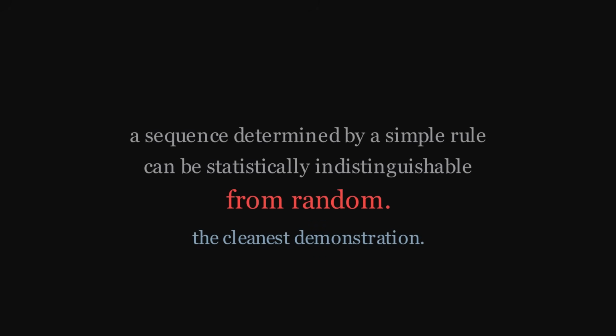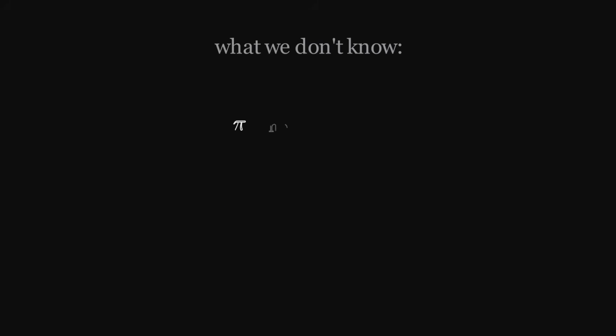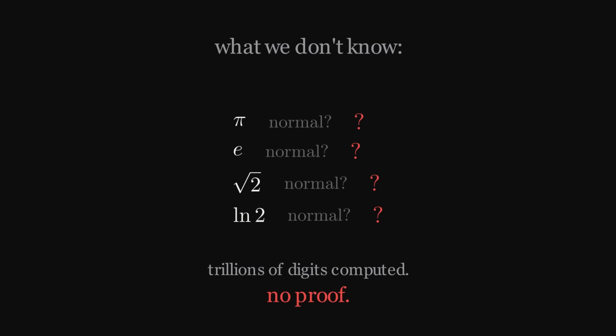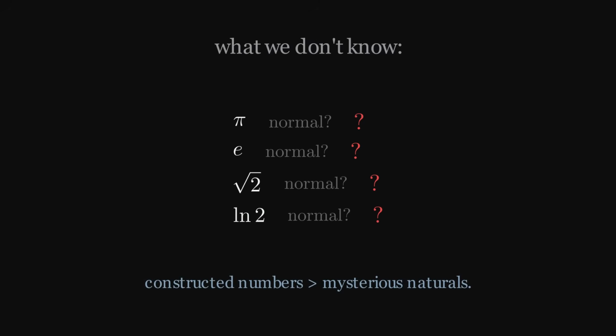The contrast with what we don't know is sharp. Pi, trillions of digits computed. Statistical tests give every indication of normality. No proof. The Champernowne construction sidesteps this problem entirely. By choosing the construction carefully, we make the normality proof tractable. This is what mathematicians often do. We cannot answer questions about the numbers we want, pi, e, root 2, so we ask the same questions about numbers we can construct. The constructed numbers turn out to be transcendental, normal, with all the properties we hoped for. The natural numbers remain mysterious.